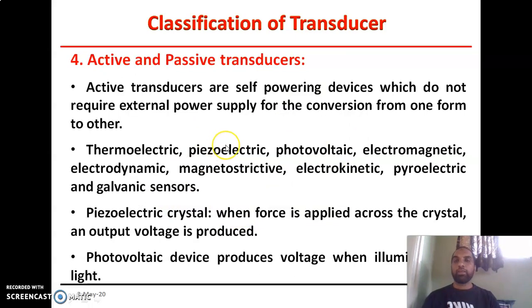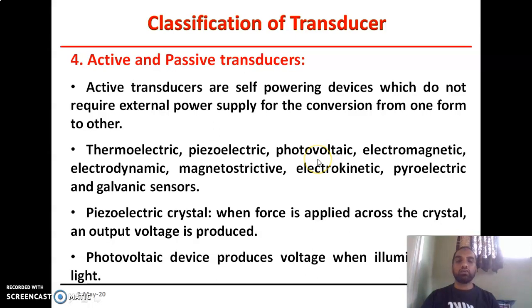The next one, the fourth one, is based on the energy requirement. According to that energy requirement, transducers are divided into two different types: active transducer and passive transducer. Active transducers are called self-powering devices. It means they do not require any external power supply for their conversion of energy from one form to another form. For example, photovoltaic.